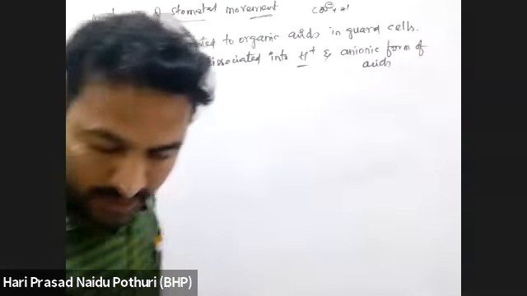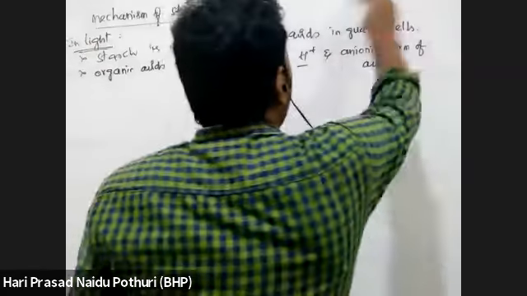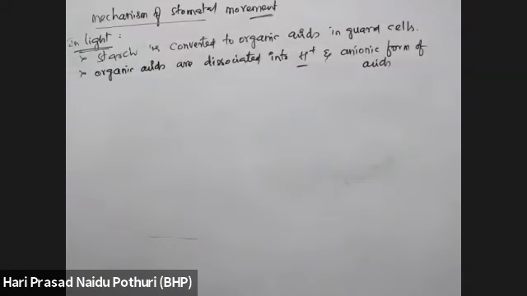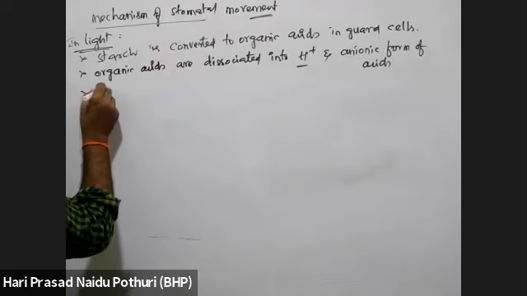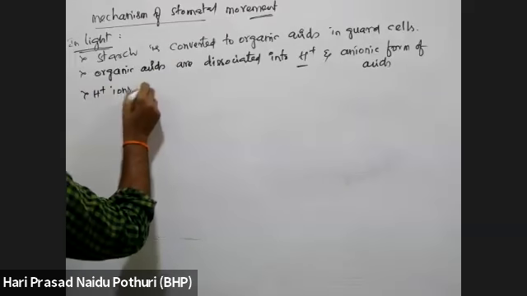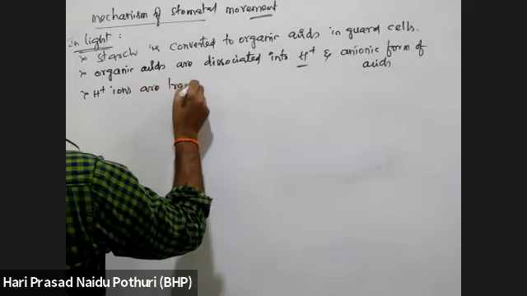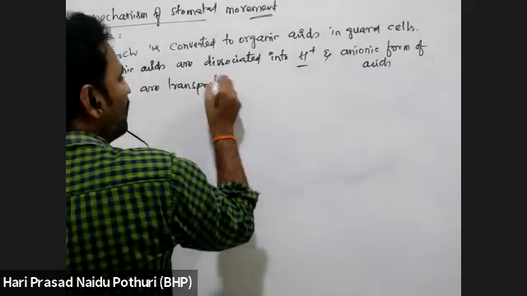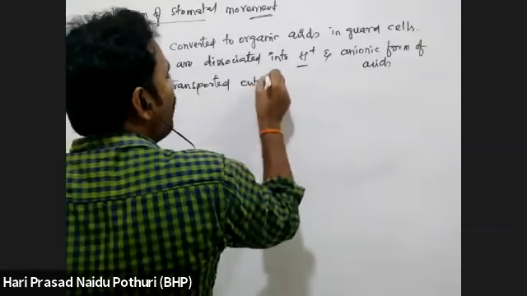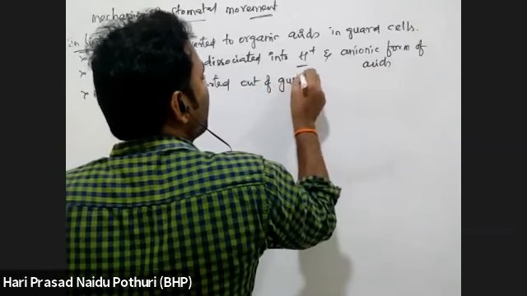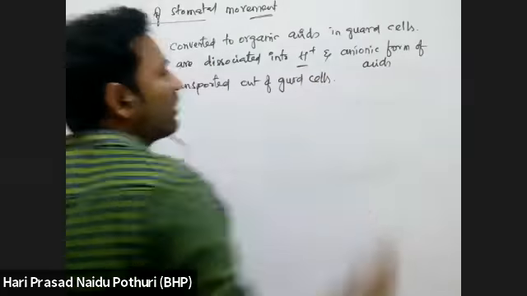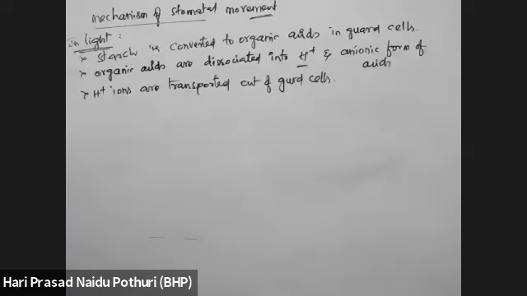So there is formation of the anionic form of organic acid. Then the H plus ions formed here are transported out of guard cells. So H plus ions will come out from the guard cells.